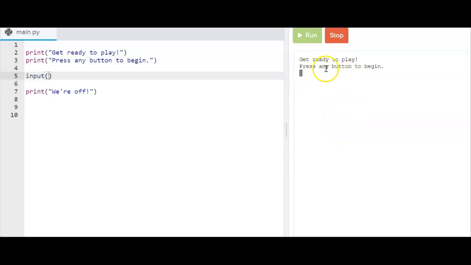Get ready to play, press any button to begin, and there Python is, just waiting, waiting, waiting. Well, what it's doing over here in my code is it's waiting for my input of anything. So let me give it my input. Boom, I hit the enter key. I could have hit anything and it says, "Whee, we're off."